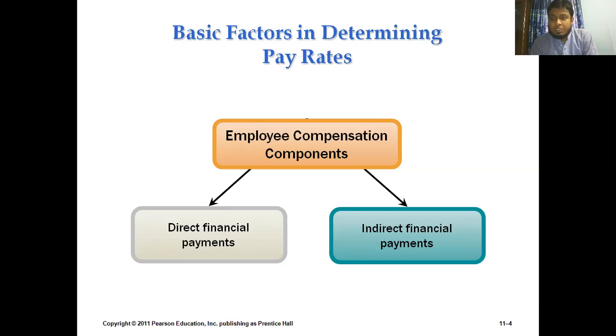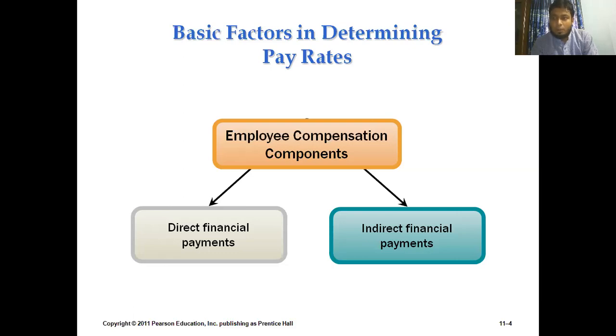The financial return can be direct, and it can be indirect. The employees in an organization also enjoy some sort of indirect financial benefits. So the combination of all those ingredients or elements is what gives us the sense of compensation.